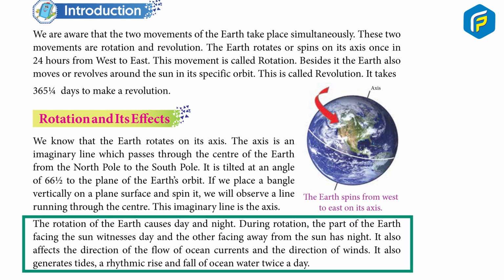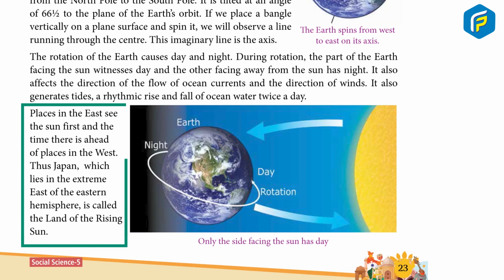The rotation of the Earth causes day and night. During rotation, the part of the Earth facing the Sun witnesses day and the other facing away from the Sun has night. It also affects the direction of the flow of ocean currents and the direction of winds. It also generates tides, a rhythmic rise and fall of ocean water twice a day. Places in the East see the Sun first and the time there is ahead of places in the West. Thus Japan, which lies in the extreme east of the Eastern Hemisphere, is called the land of the rising sun.